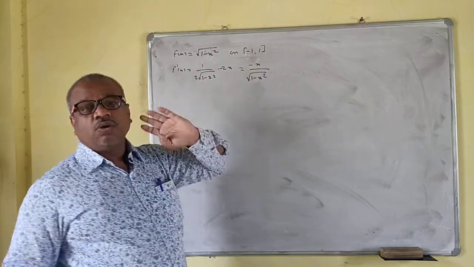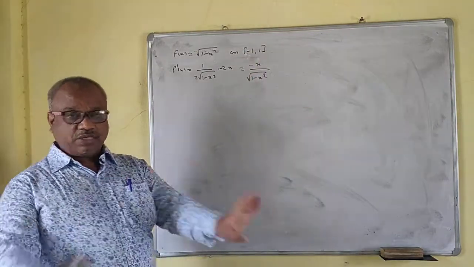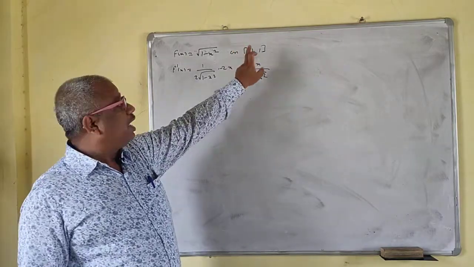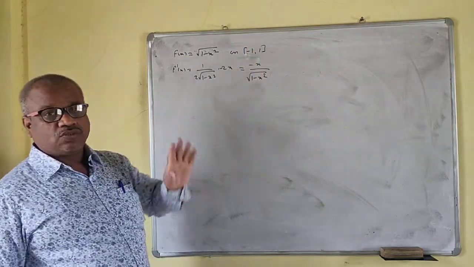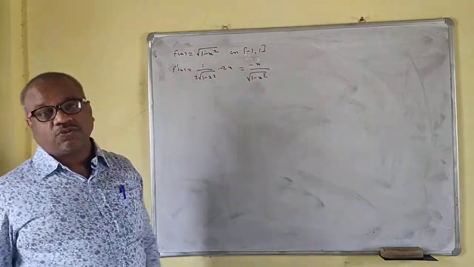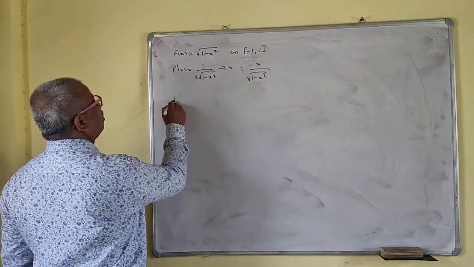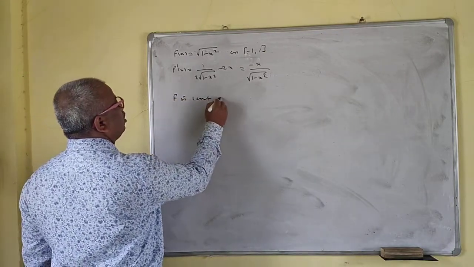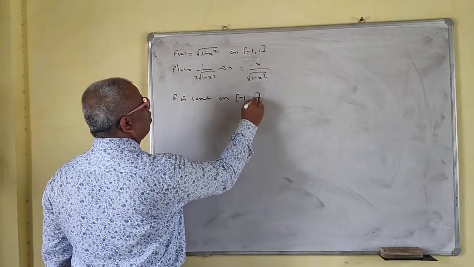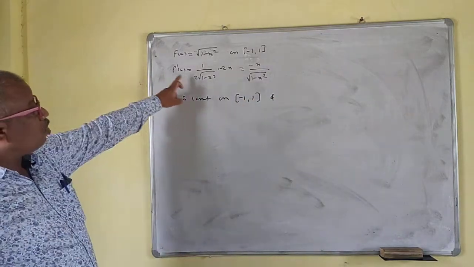Here you have given the closed interval minus 1, 1. That means 1 minus x square is positive for all values of x lying between minus 1 and 1. So that means your f exists everywhere in the interval minus 1, 1. Therefore it is continuous. Okay, so f is continuous on minus 1, 1.